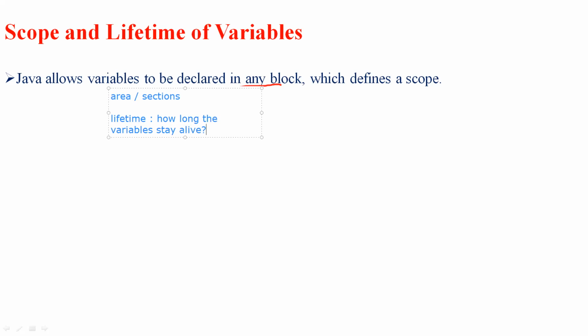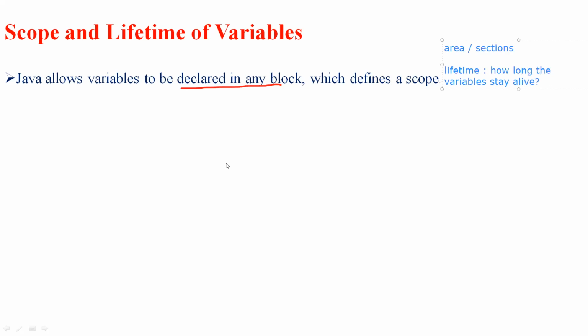What do you mean by the scope of a variable? Java allows variables to be declared in any block. These blocks might be areas or sections for declaring variables. These sections of a program in which the variables can be accessed are called the scope of a particular variable. Whereas the lifetime of a variable is nothing but how long the particular variable will stay alive in a particular program. So this is the scope and lifetime of variables.